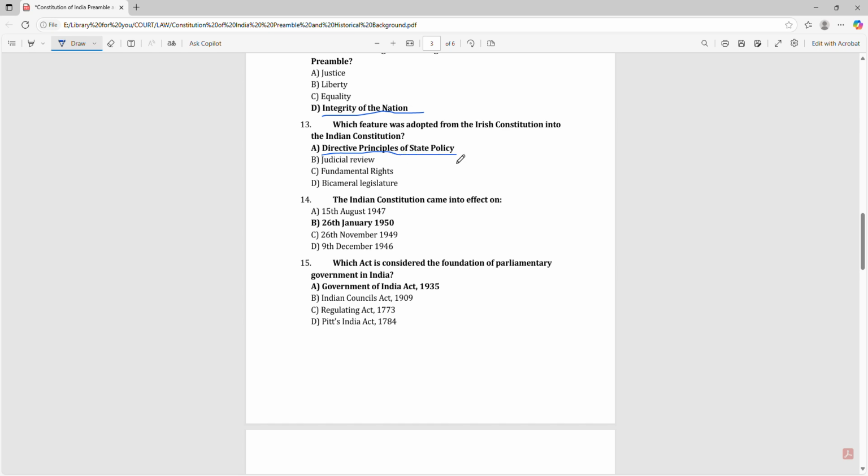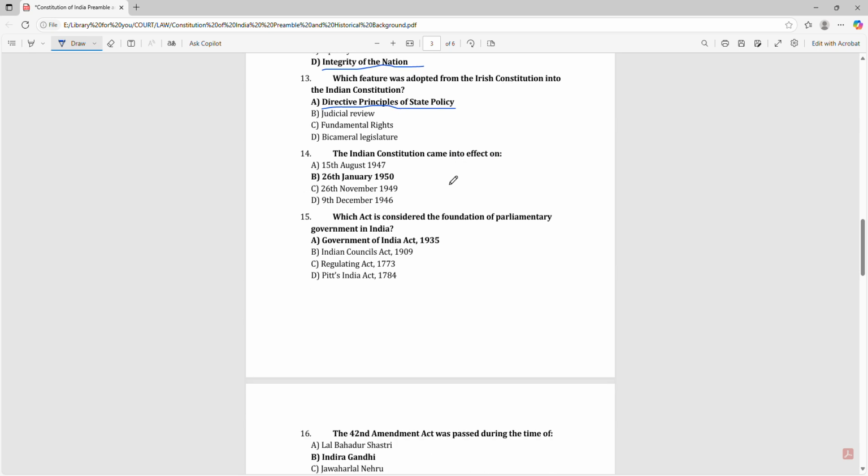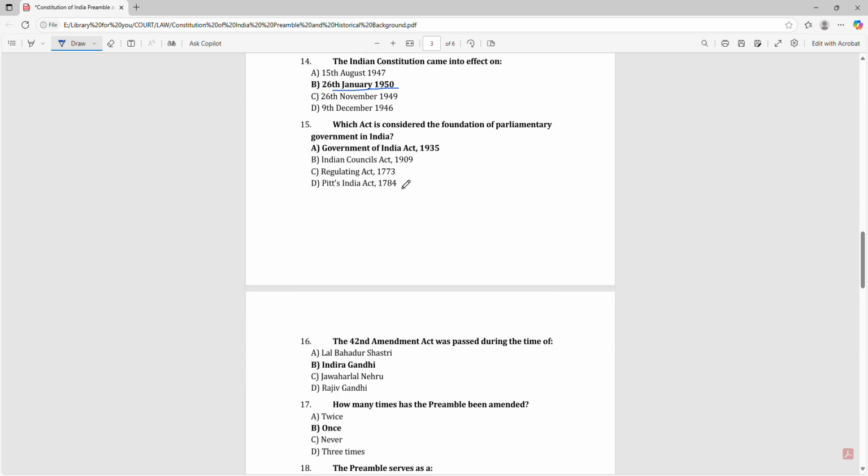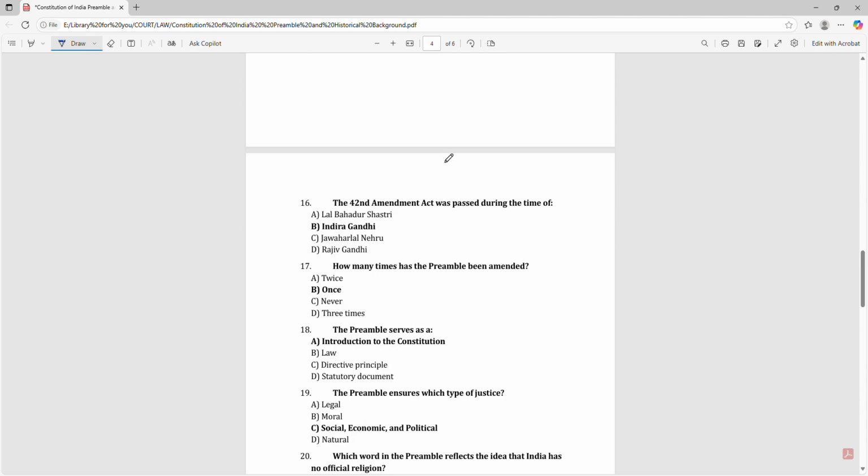Directive Principles of State Policy. The Indian Constitution came into effect on 26 January 1950. Which act is considered the foundation of parliamentary government in India? Government of India Act 1935. The 42nd Amendment Act was passed during the time of Indira Gandhi.